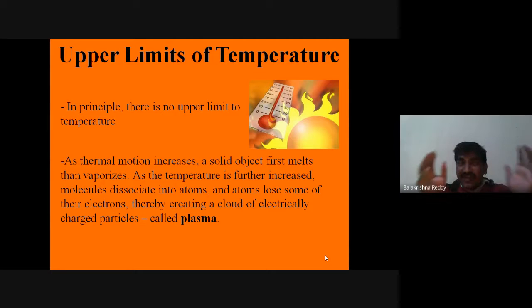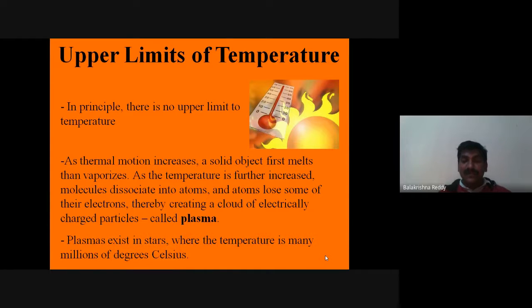The cloud of electrically charged particles is called the plasma state. This happens because of higher energy. When the atoms lose the electrons, a cloud of electrically charged particles is created, that we say is plasma.